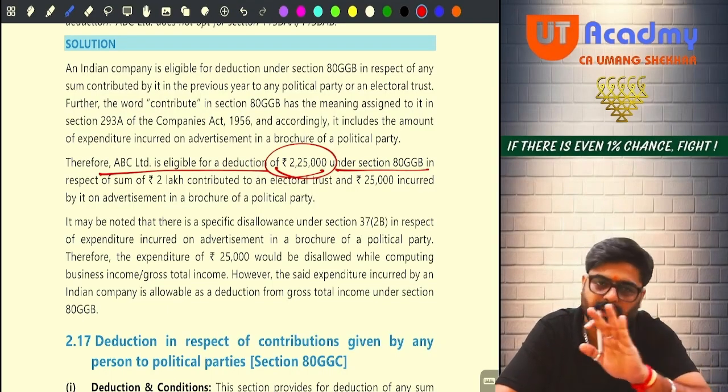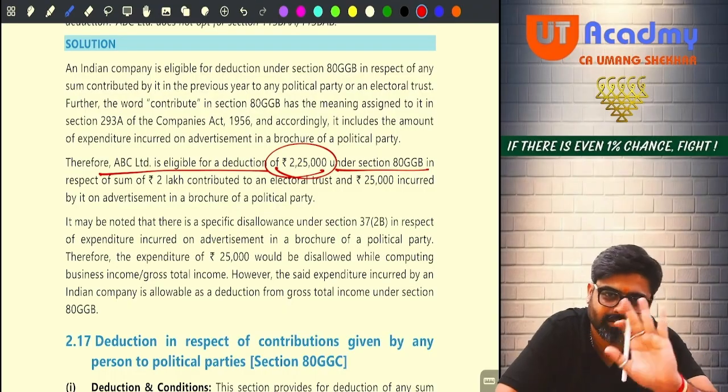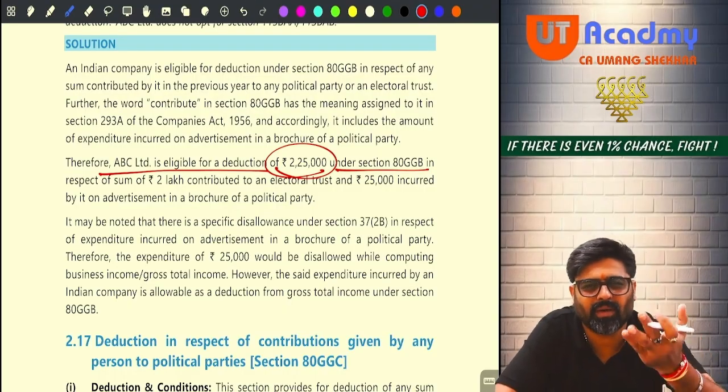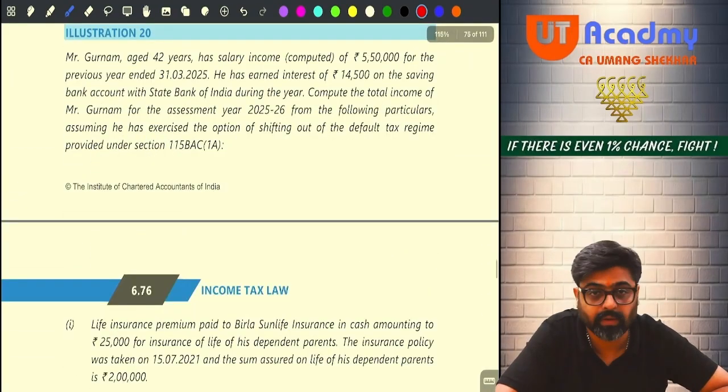Now read this entire part at home. Whatever I have explained, everything is written over here. Okay, easy or difficult? Very easy. Okay, no? Now pay attention. Good question.